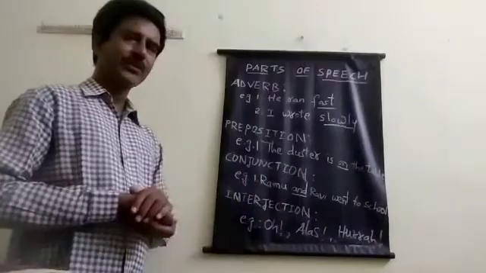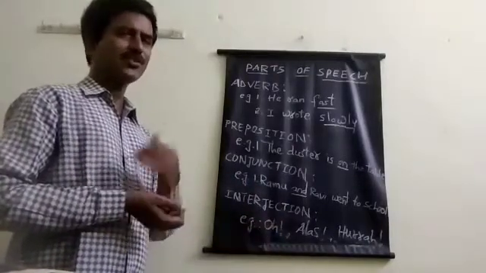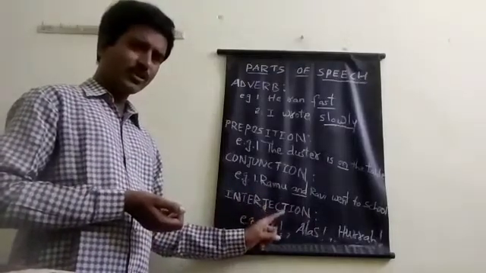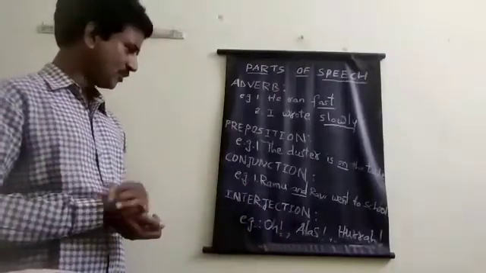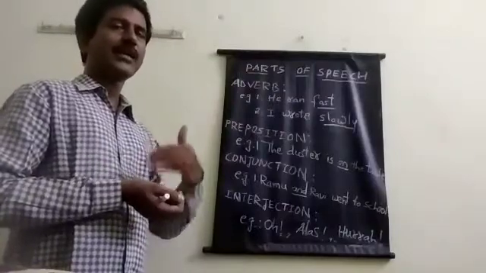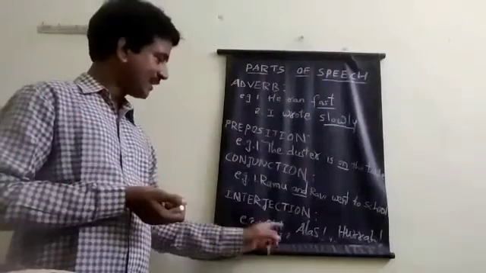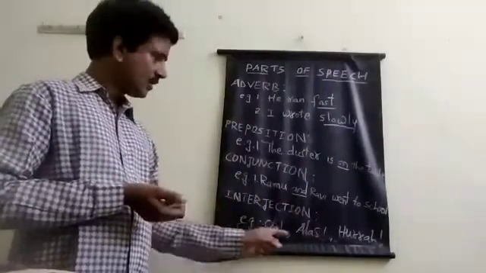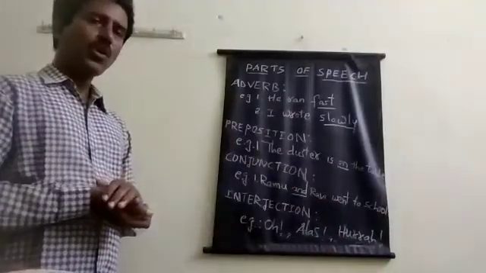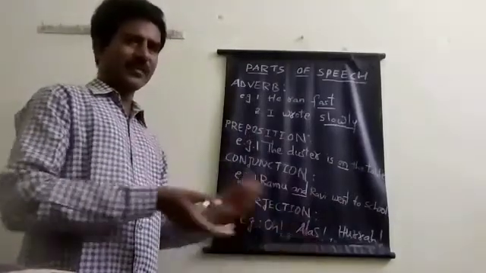And interjection. Interjection is a word which is used to express our sudden feelings. These are not expected ones. Suppose you have seen some scenery, you have seen a beautiful flower, then you say directly like this: Oh, what a beautiful scenery. Oh, what a nice scenery, what a beautiful flower. Alas, he is dead. Hurrah, we have won the game. So all these words are used in these sentences for expressing our sudden feelings.